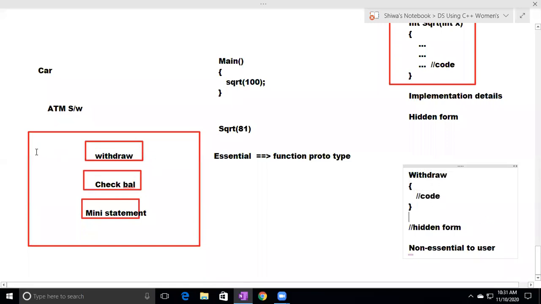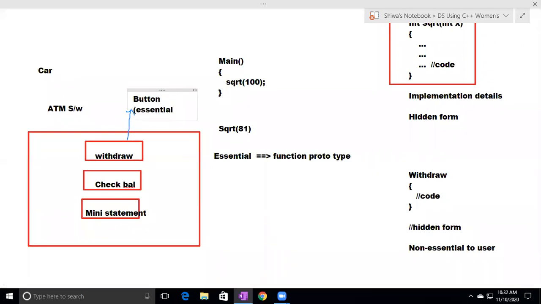Just what it is providing is this withdraw button. This withdraw button is provided to us. This withdraw button is essential for us. Using this withdraw button, we click on it, then it displays another menu that asks the amount. We enter the amount, and the machine gives the amount, and we collect it. This is the withdraw process.